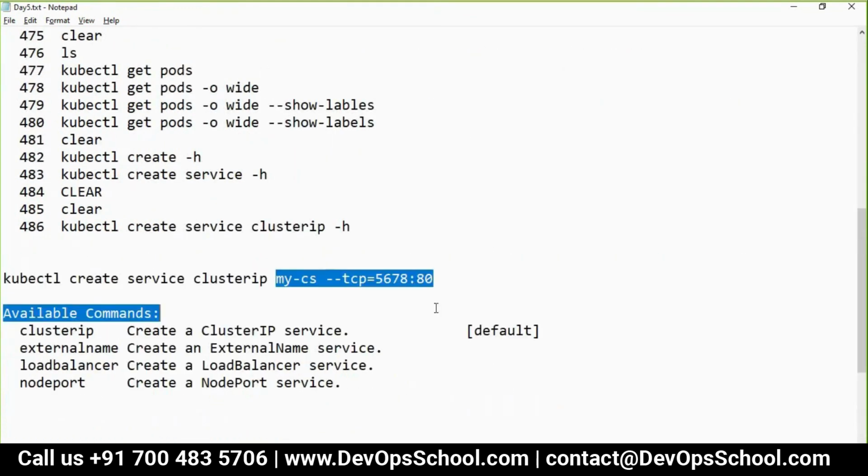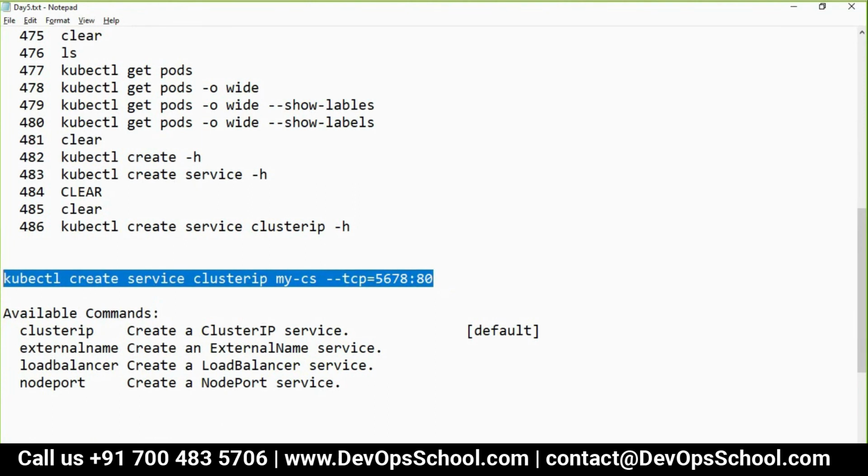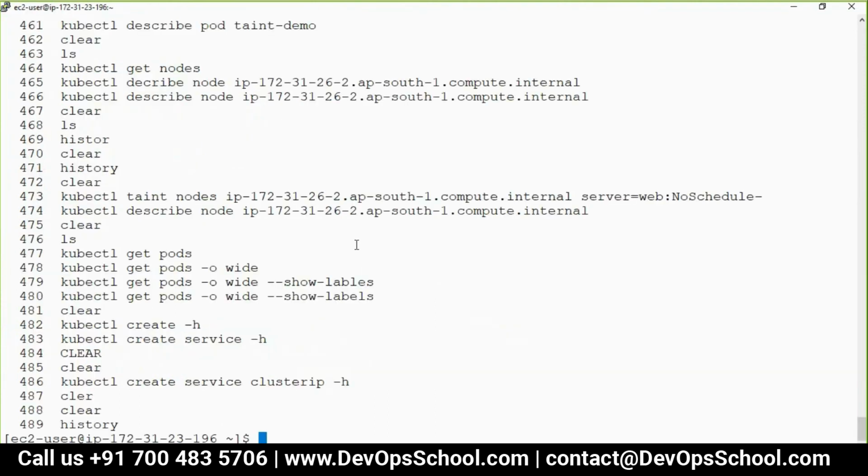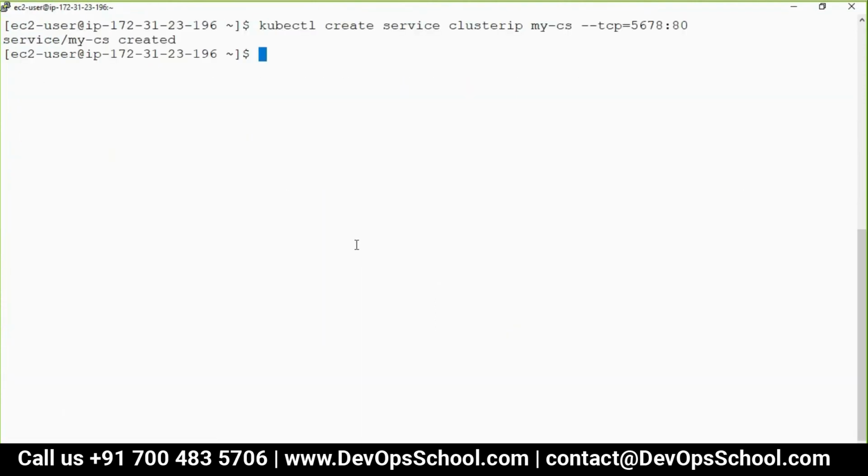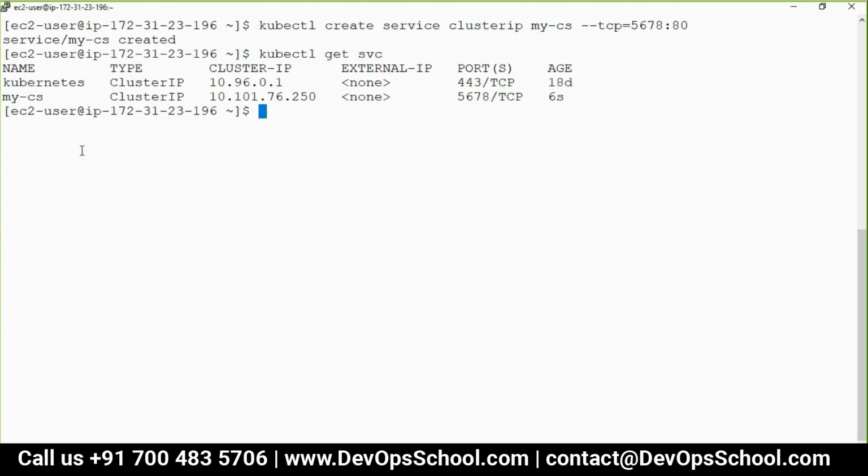Okay. So I did this one thing. So can I create one service? Let me create. See, I created the service. Can I get the service? Get svc. See here, type cluster IP, IP address this. Which port? Service port 5678, listening to port 80 which I said.